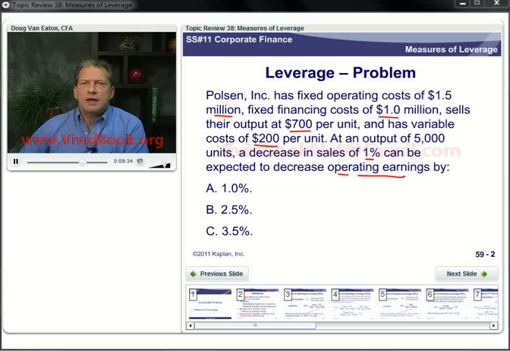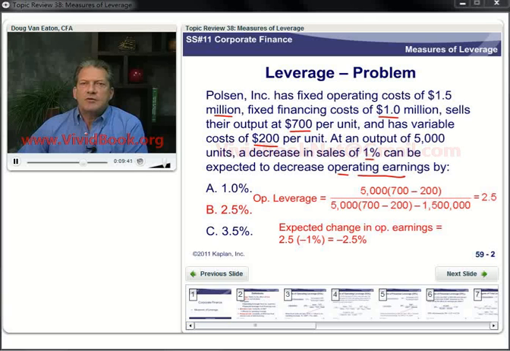So we can do that calculation here. Our operating leverage, price, variable costs, number of units, same thing down here, fixed operating costs, 1.5 million, we get a degree of operating leverage of 2.5. So our expected change in operating earnings for a decrease in sales of 1% is a decrease of 2.5%.